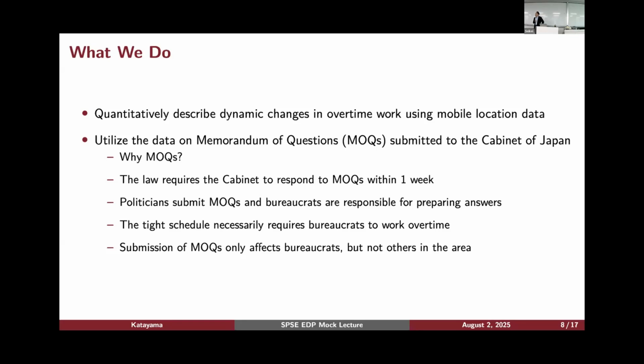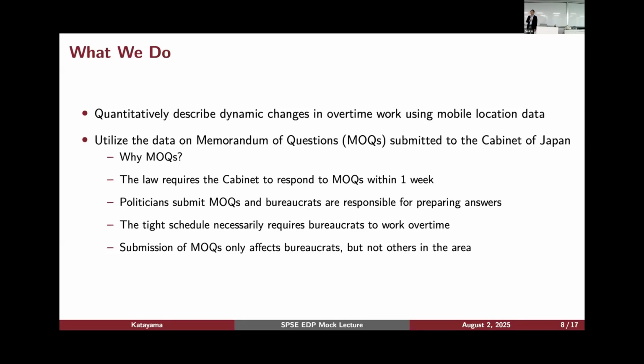So the politicians at the National Diet, I think asking questions is their job. And there are two ways to ask questions. One is to ask oral questions, which happens at committee meetings or plenary sessions of the National Diet. And those are typically reported in the media, like a TV broadcast of some politicians asking questions to the prime minister and so forth. Those are the oral questions.